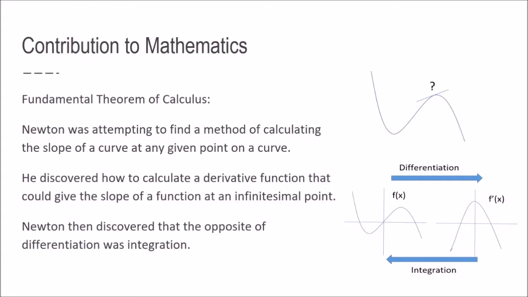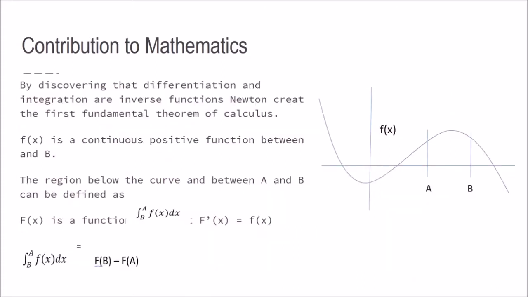He achieved this by calculating a derivative function, which he called the method of fluxions. He also found differentiation had an inverse function, which he called the method of fluents. This allowed for the area under the curve to be calculated. Connecting these two concepts of calculus together, Newton created the first fundamental theorem of calculus.